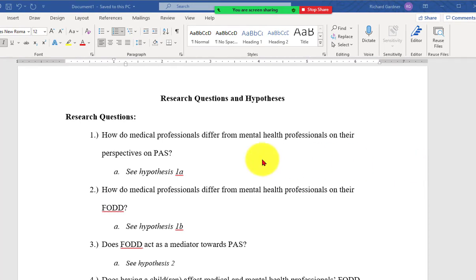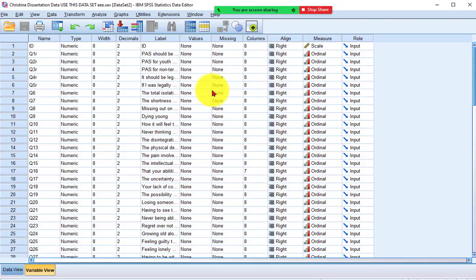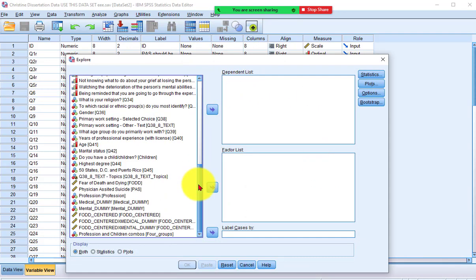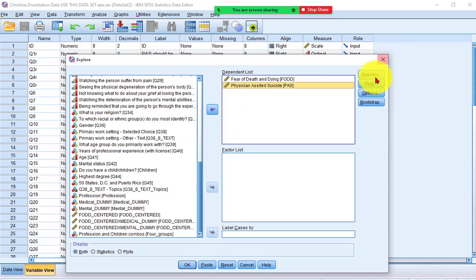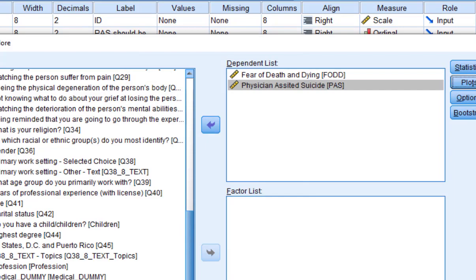Real quick, first thing we did was we checked her POS variable and her FOD variable. And I got her data right here. We're going to check to see if it's normal or not. Make sure we got the right data set. Yep. All right, we're going to go to Analyze, Descriptive Statistics, Explore. And we're looking for fear of death, FOD, and physician-assisted suicide, POS. So I'm going to refer to them as FOD and POS. And we're going to go to Normality Checks.